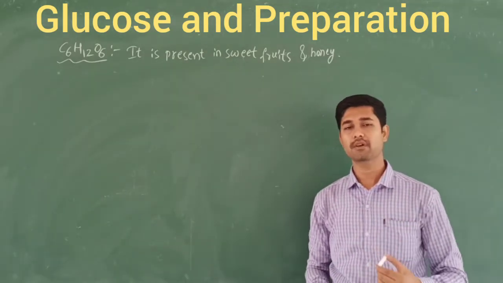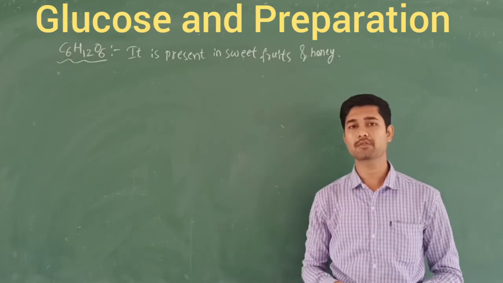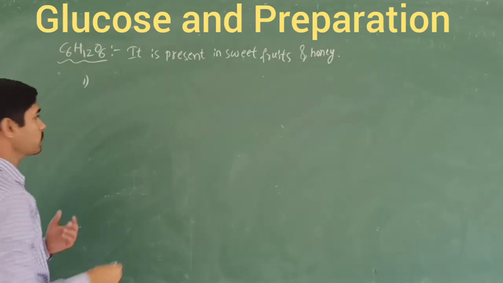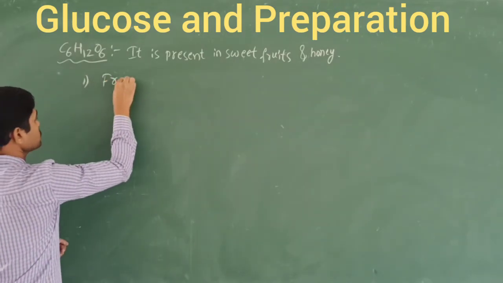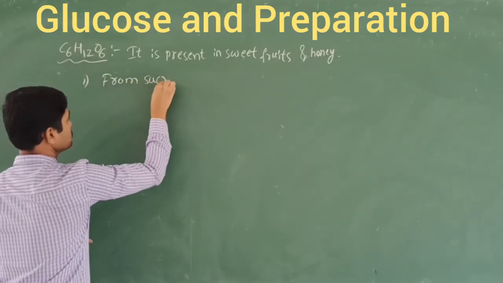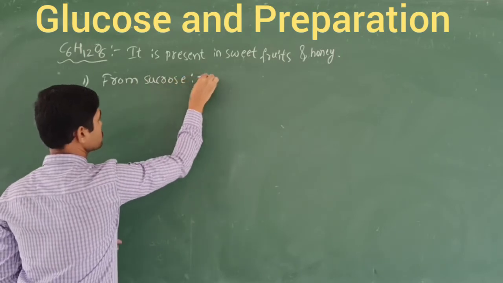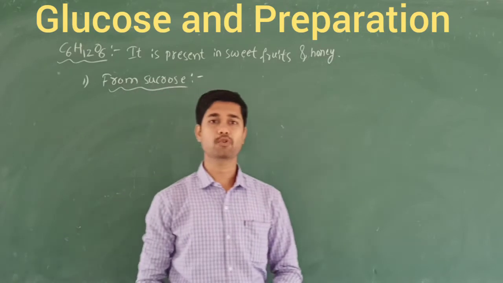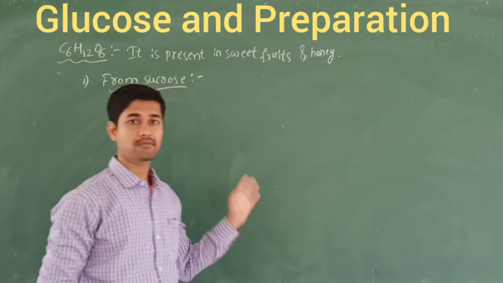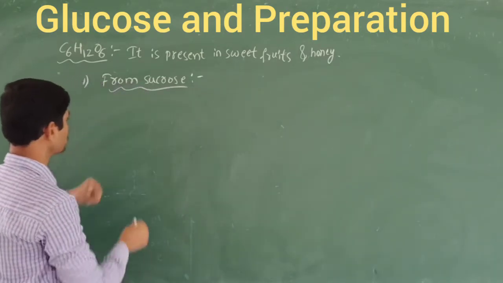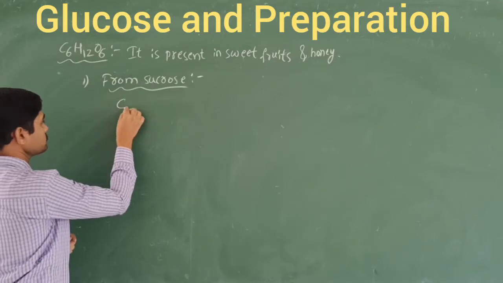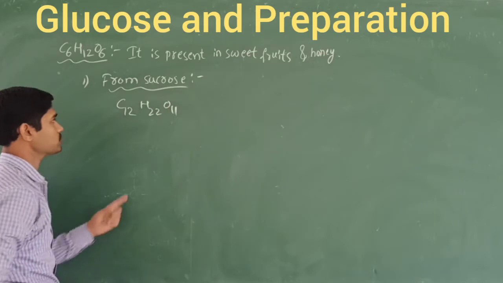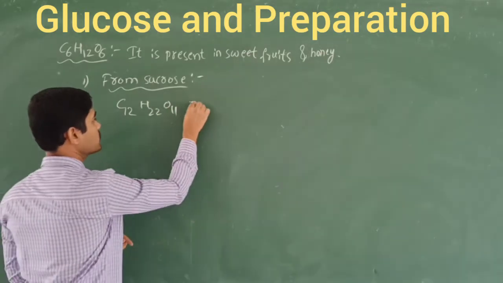When you prepare glucose, how is it prepared? The first one is preparation of glucose from sucrose. What do we mean by sucrose? Sucrose is an oligosaccharide, with 2 to 10 monosaccharide units. These are the carbohydrates which undergo hydrolysis. So let's take sucrose. The sucrose formula is C12H22O11, which on hydrolysis gives